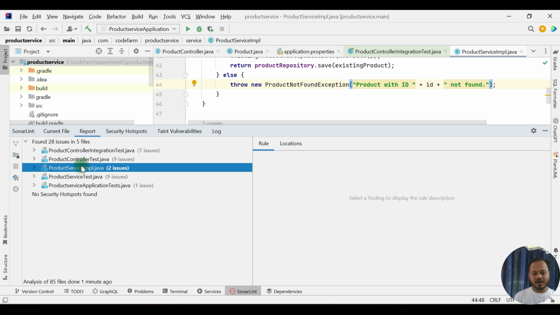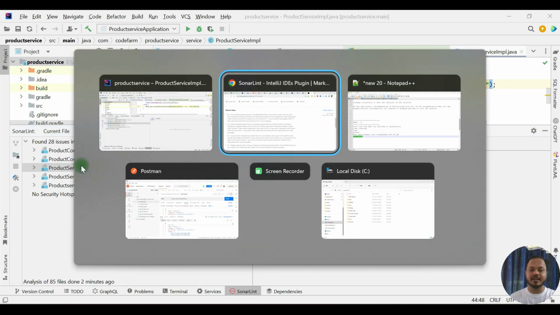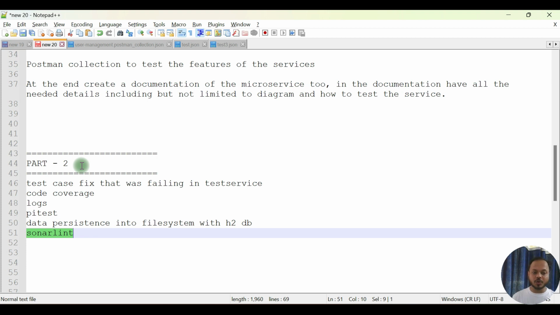So in terms of code duplicacy, reusability, best code practices, in this small microservice, it is doing that properly. So the code it had generated is of good quality. There is no issue in that one. Minor ones are there, we will be able to fix those, but there is no security issue, nothing like that. Exception handling, best practices in the code that we are following as per SonarLint. So we are good with this quality parameter. This video's target was basically to check the quality of the code that it had generated. So it is doing very good in that sense.